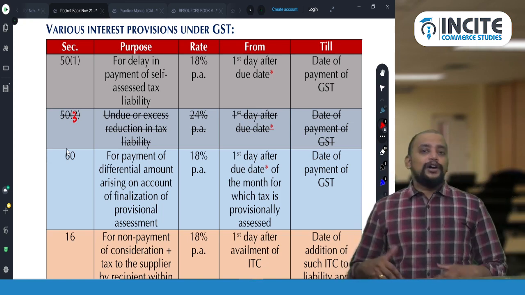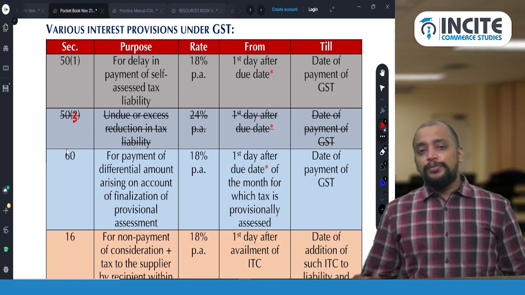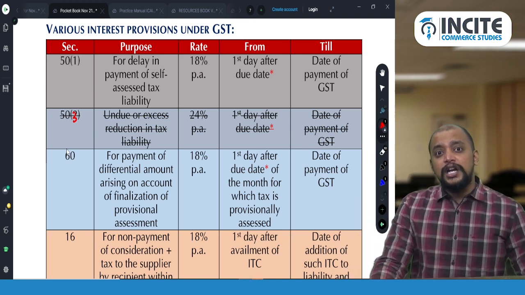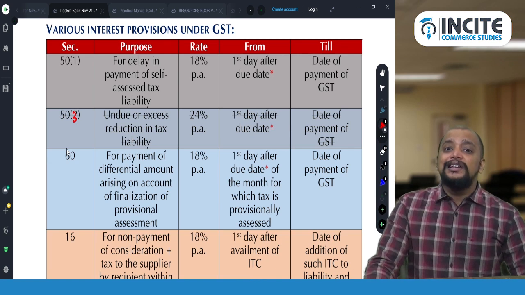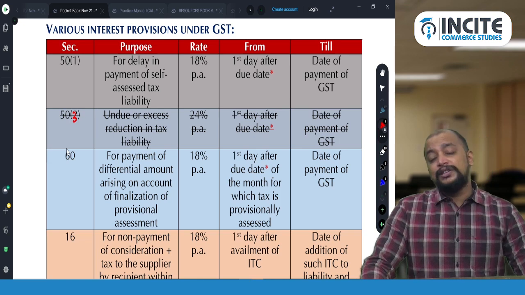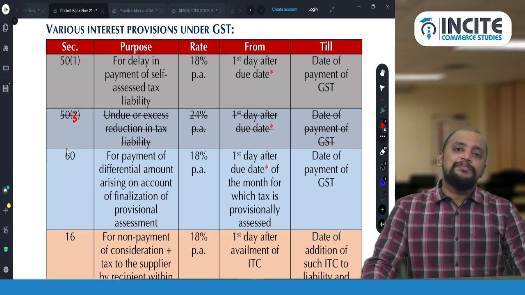However, I have come across a few cases where some people told me that notices contain interest at the rate of 24% per annum, but it is legally invalid. So interest is payable only at 18% per annum in that case. So they can definitely fight for 18% interest.